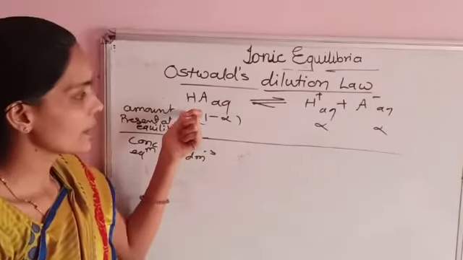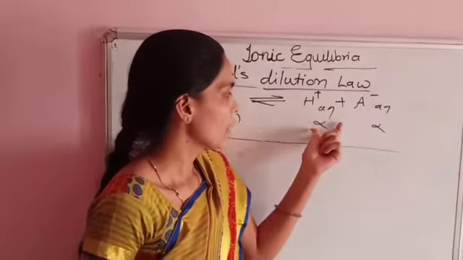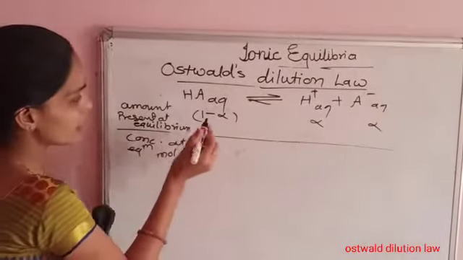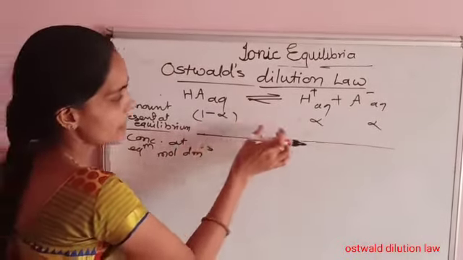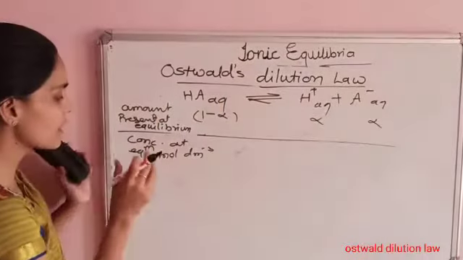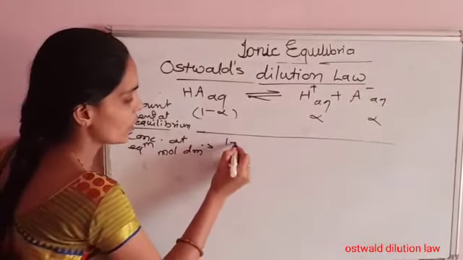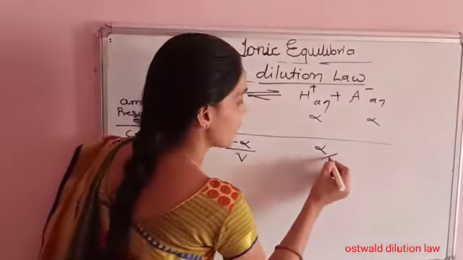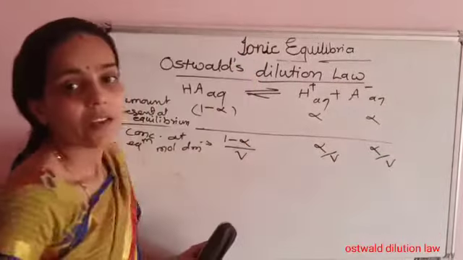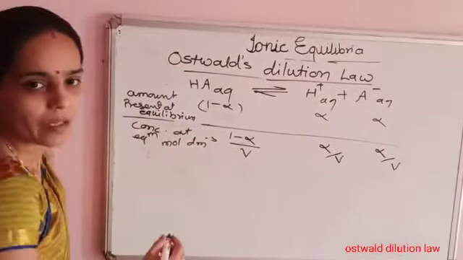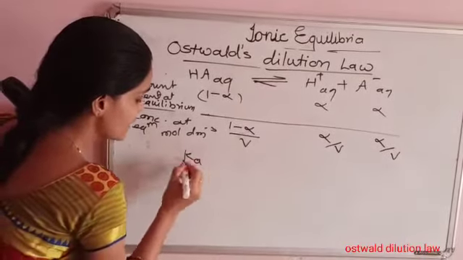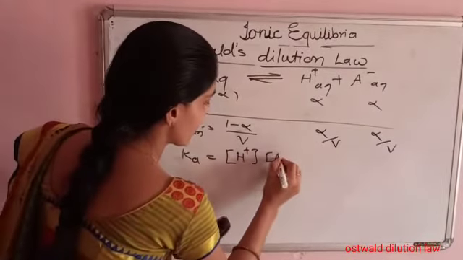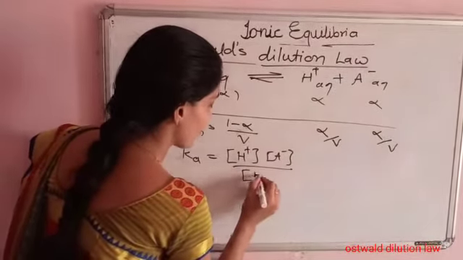Alpha is the degree of dissociation of weak acid HA into H+ and A- ions. The amount present at equilibrium is 1 minus alpha for HA, and alpha each for H+ and A-. The concentration at equilibrium, in moles per decimeter cube with volume V, is 1 minus alpha divided by V for HA, and alpha divided by V for each ion. At equilibrium, the equilibrium constant Ka is the concentration of H+ times the concentration of A- divided by the concentration of HA.